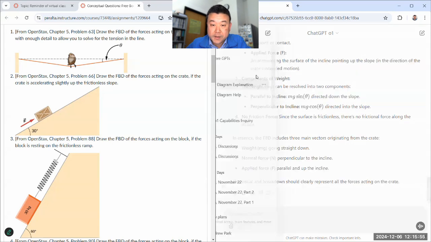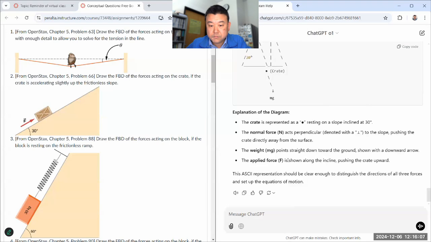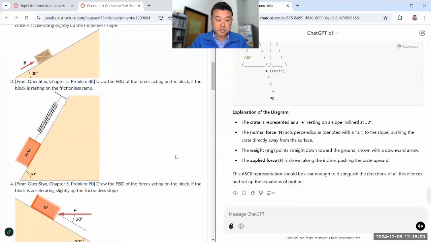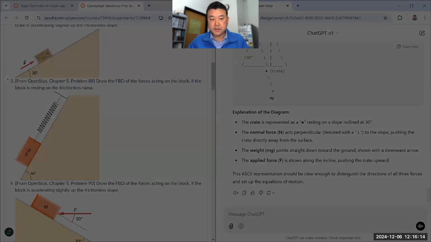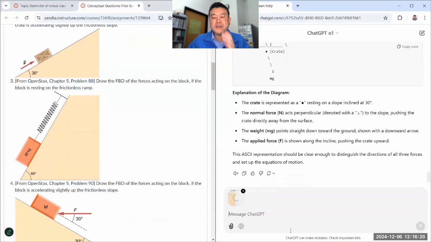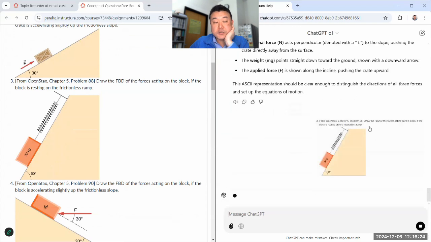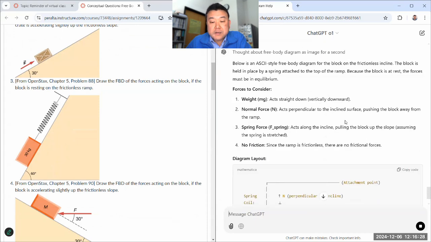Yeah, so let me go back to my previous thread. I'll just paste each of these and quickly evaluate how well ChatGPT has done. It's possible that it still can't draw a free body diagram, at least not in any accurate way in a challenging situation. So for this situation, let's see what it looks like.